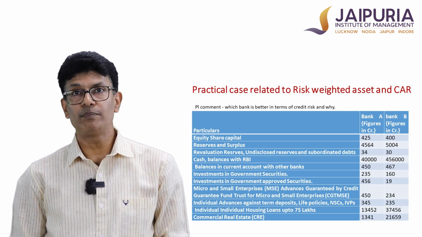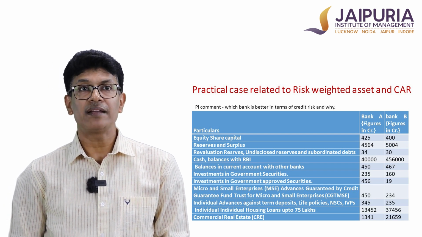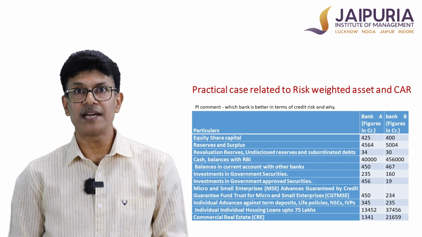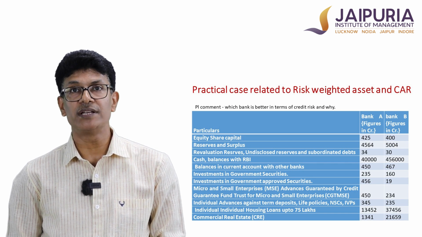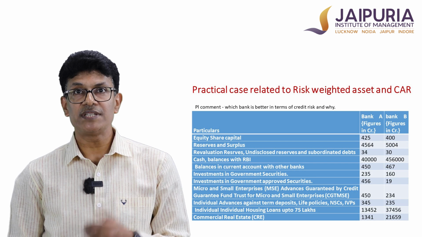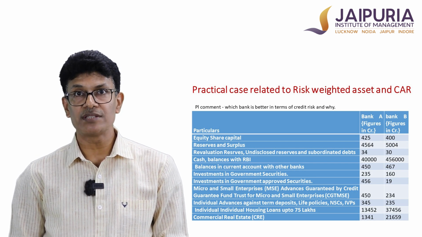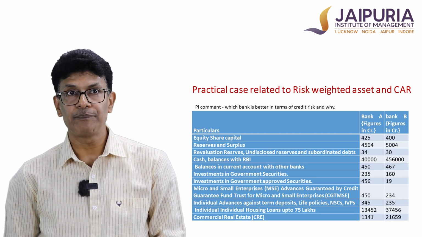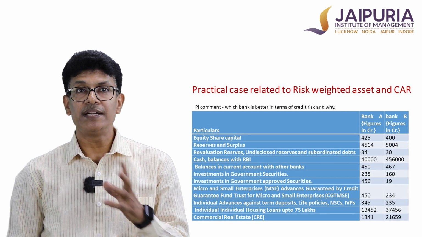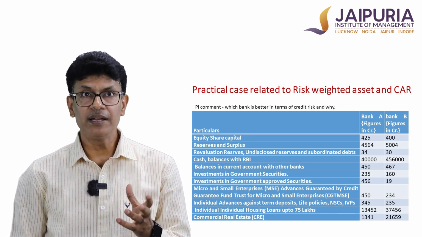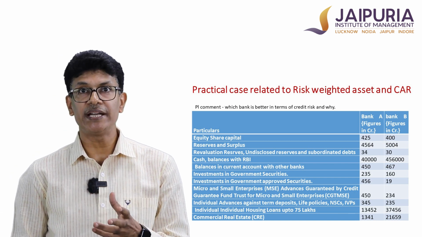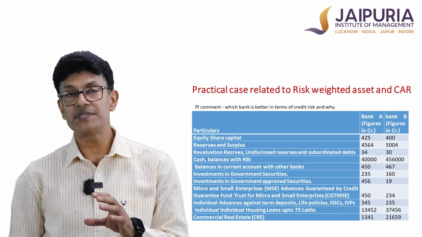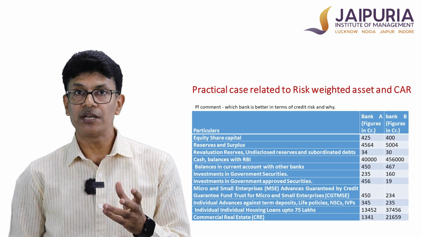So here there are two banks, Bank A and Bank B. Bank A has got equity share capital of, let's say, 25 crores. The figures are in crores. Bank B has got the figure of 400 crores. Similarly, the reserves and surplus are given, the revaluation reserves are given. When we talk about equity share capital, it is part of tier 1 capital. Reserves and surplus are also tier 1 capital. Revaluation reserves and subordinated debts are tier 2 capital. So the first three entries which are given form the capital of the bank, constituting tier 1 and tier 2 capital.